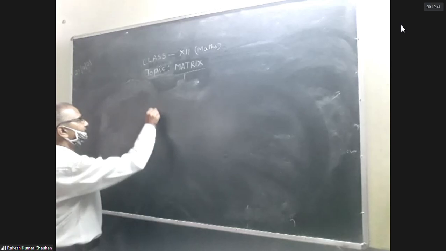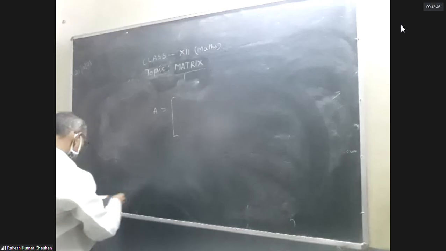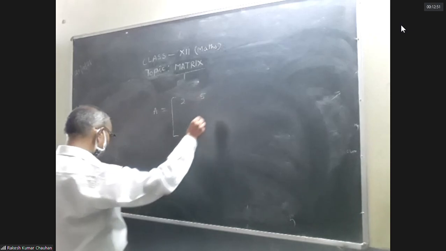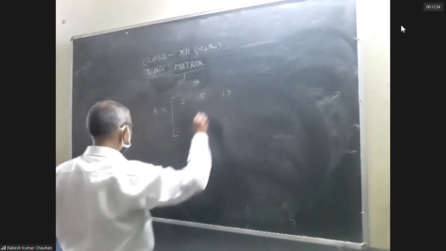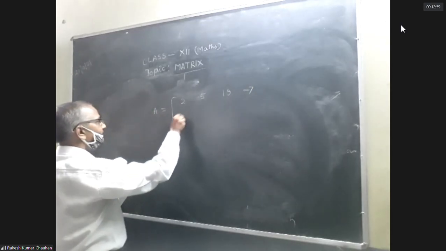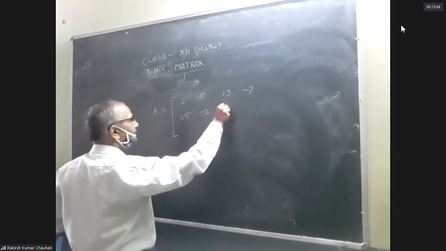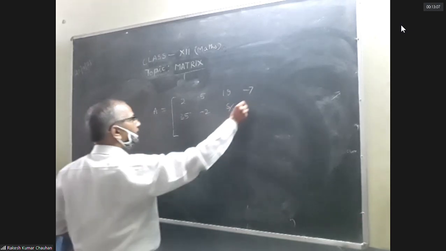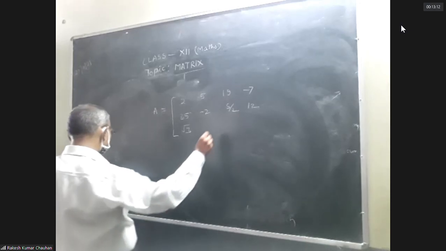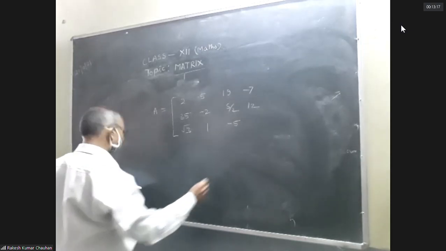Suppose a matrix is given like that: 2, 5, 90, -7, 35, -2, 5/2, 12, √3, 1, -5, 17.